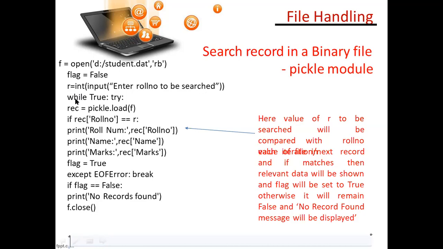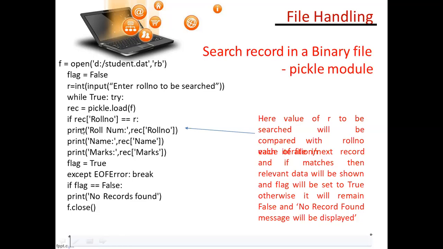Now I am using a while loop, while true. If this condition is correct, whatever roll number you are inputting here, that must be true, then it will go into the block. And try and catch also, I am using the try block. And rec, what is rec? This is a dictionary name, equal pickle dot load. From this dictionary, by using the pickle module, I am loading that value from here.